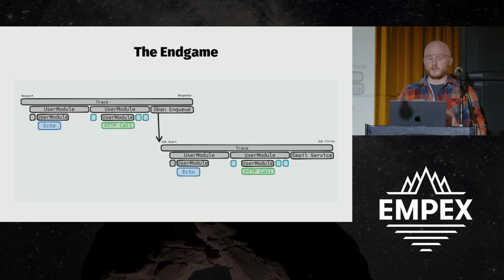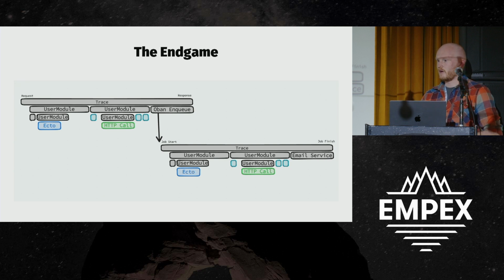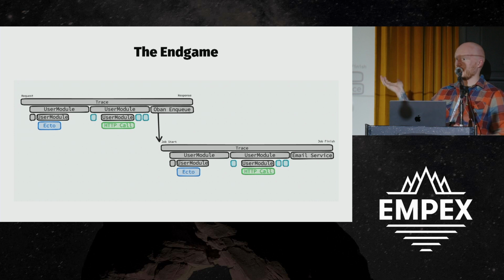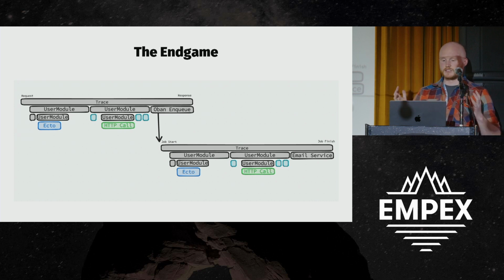And so then we get cool things like this. So now, not only can we see the initial user request that came in, but if there are side effects happening via asynchronous jobs, we can also see that. So now we can see not just the request response, but the impact of that request across the entire platform, which is very useful.